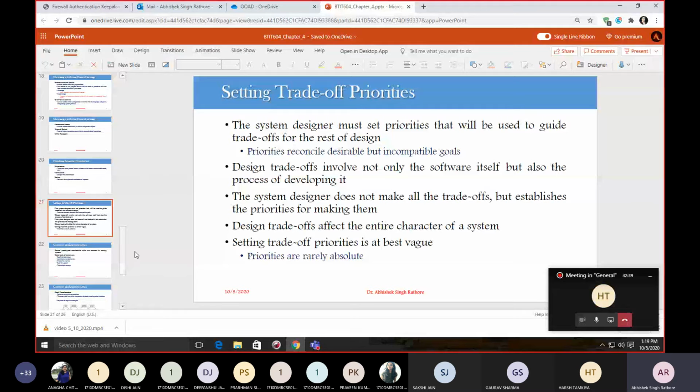A design trade-off involves not only your software itself, but also the process that is going to develop it. Sometimes it is necessary to sacrifice complete functionality to get a piece of your software into use earlier. Sometimes the problem statement specifies the priority, but often the burden falls on the designer to reconcile the incompatible desires of the client and decide how to make the trade-off.